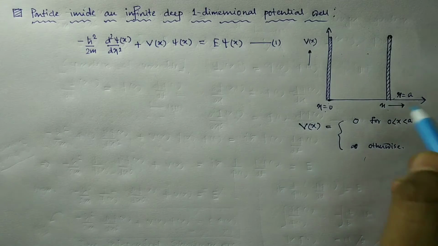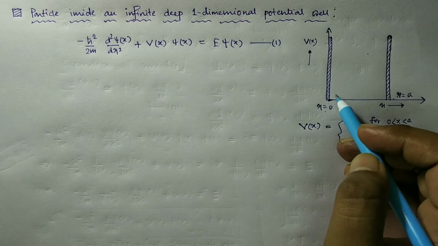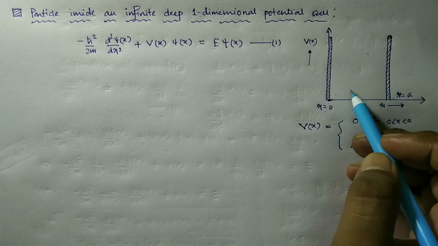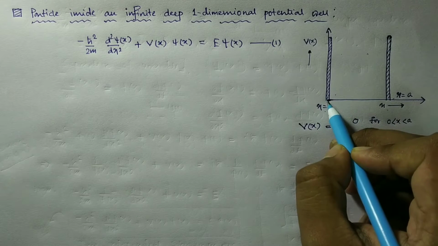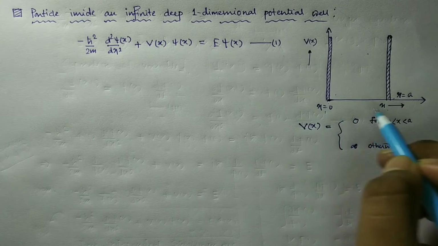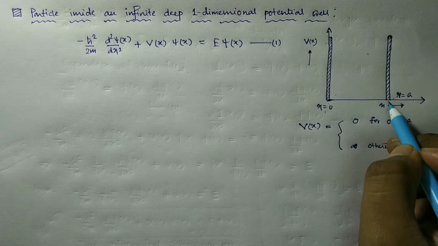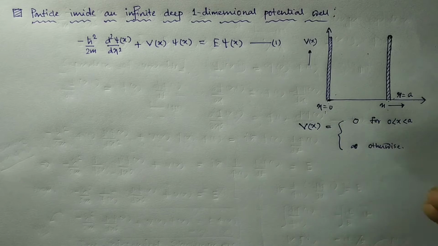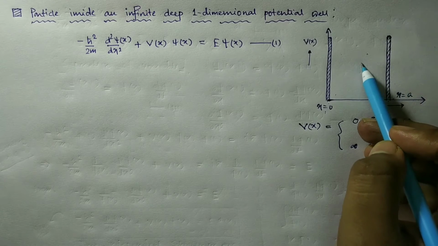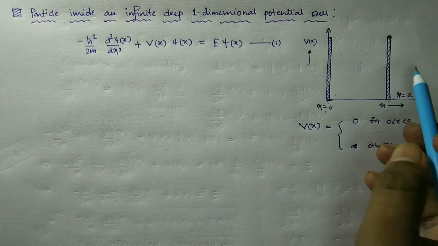So inside the potential well, the particle is completely free except at the two ends, at x equal to 0 and at x equal to a, where an infinite force prevents the particle from escaping this potential well.